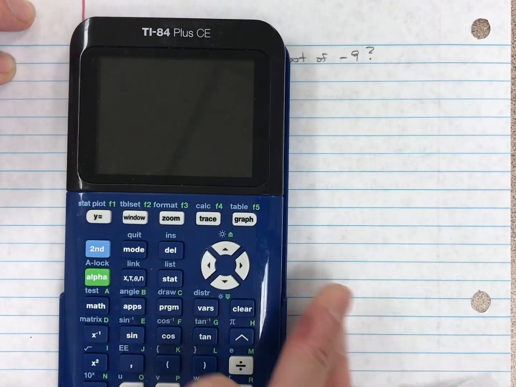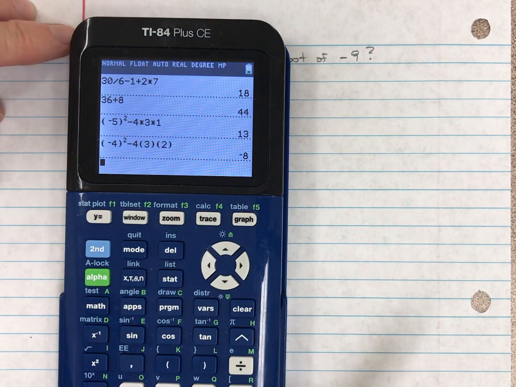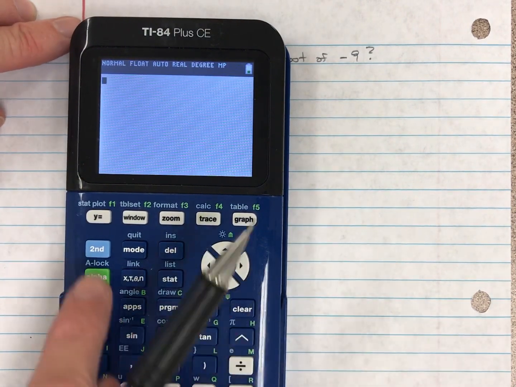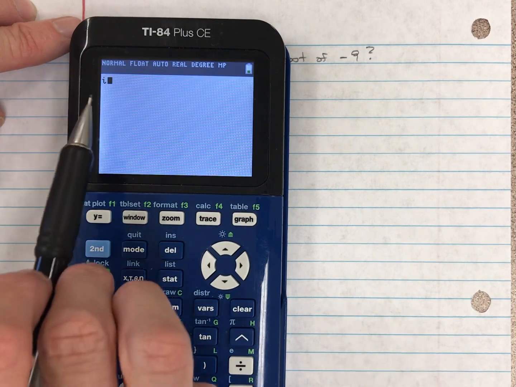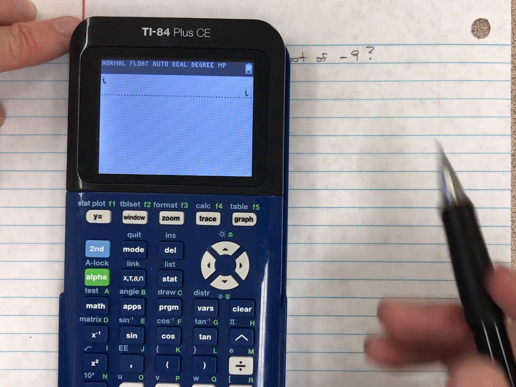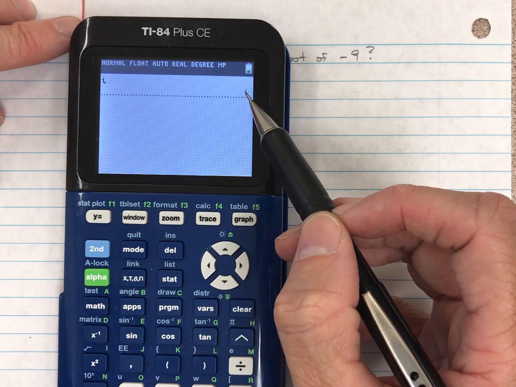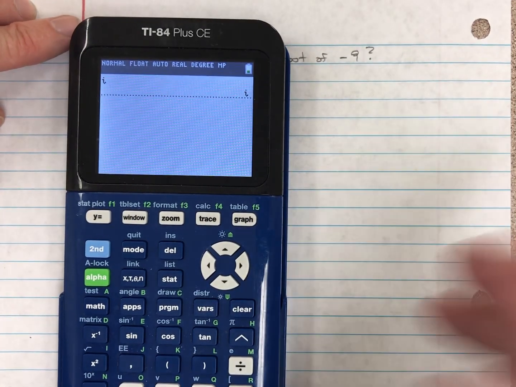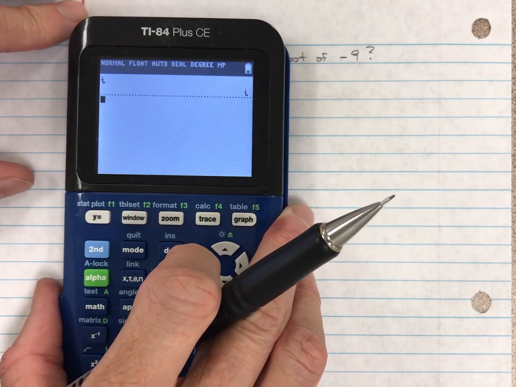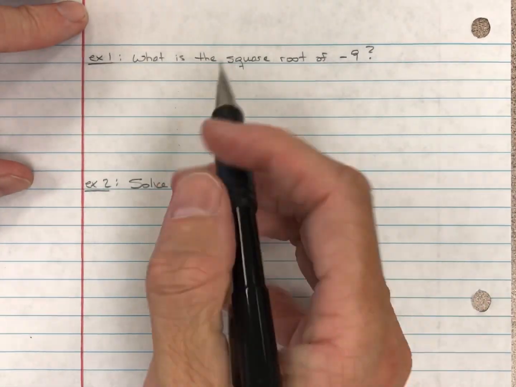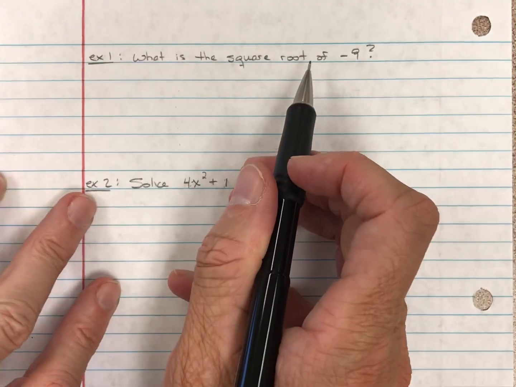I'll do that for you right here. Okay, let's clear this out. I'll go to second, and then I'll press that decimal, and there's the letter i right there. I'll just press enter and you can see the i, and that's an imaginary unit, imaginary number. Okay, and again, i is equal to the square root of -1.